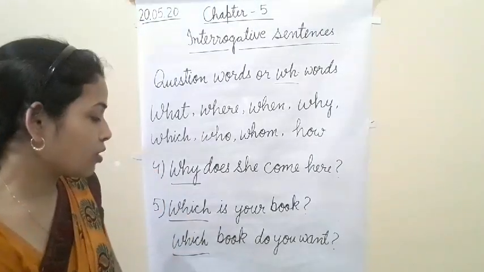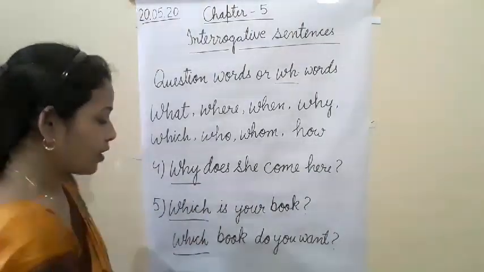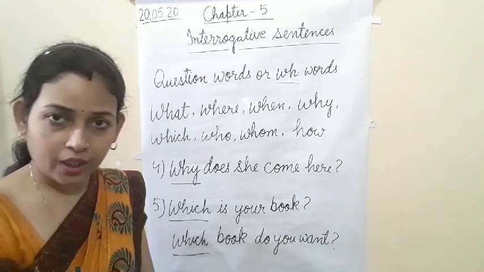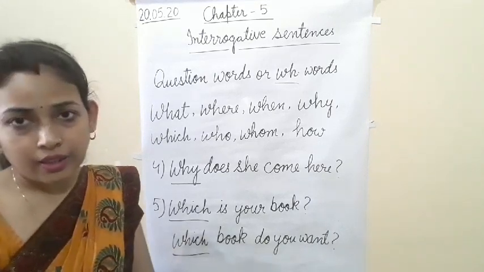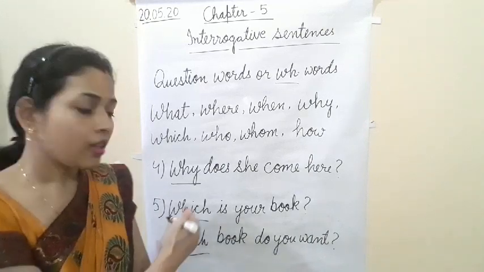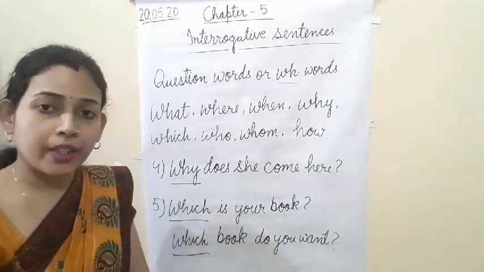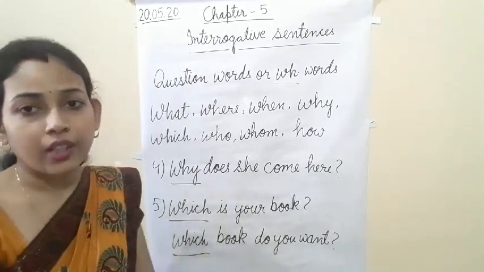In the first, you can see, which is your book. In the second statement I have written, which book do you want? Both are correct. So in which, sometimes after which, according to the sentence, we use a noun also.